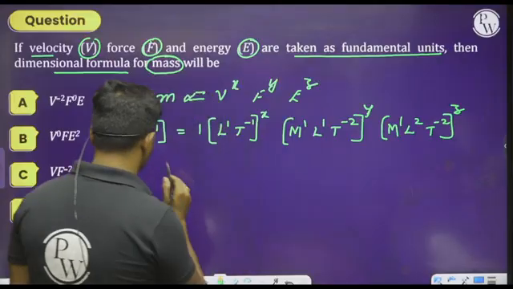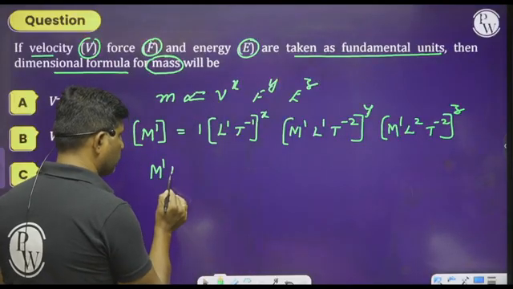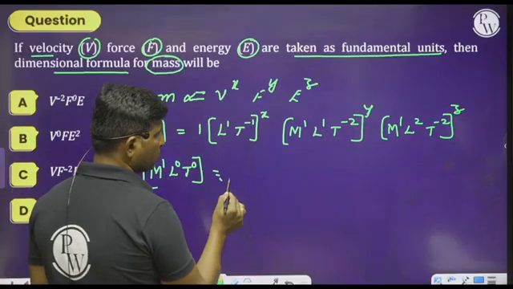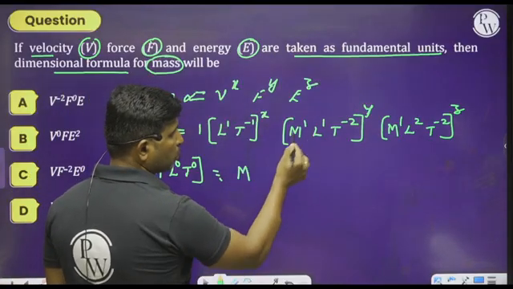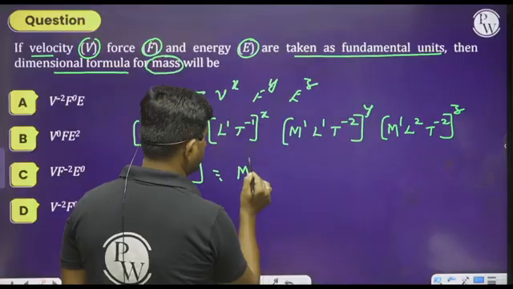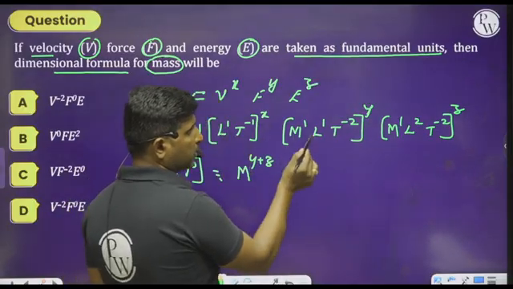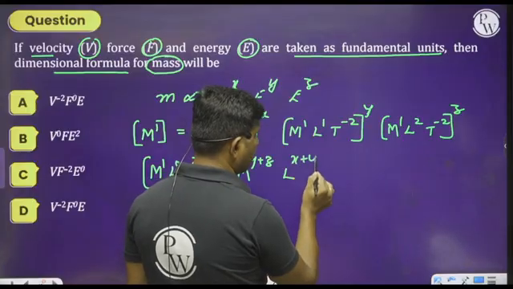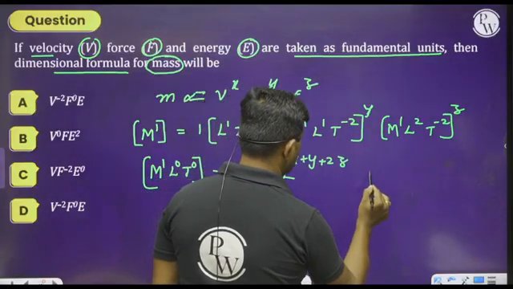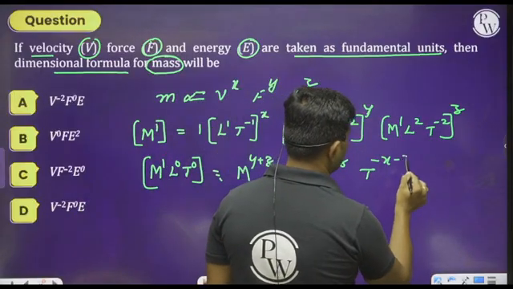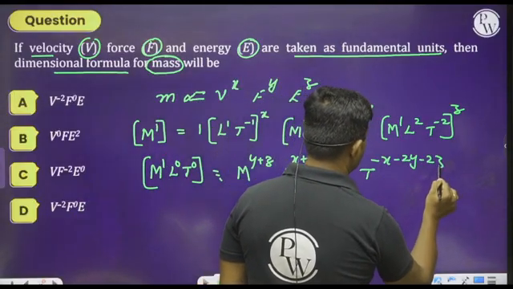So just equate the powers. M power 1, L power 0, T power 0 must equal M to the power of y plus z, L to the power of x plus y plus 2z, and T to the power of minus x minus 2y minus 2z. Is it clear?